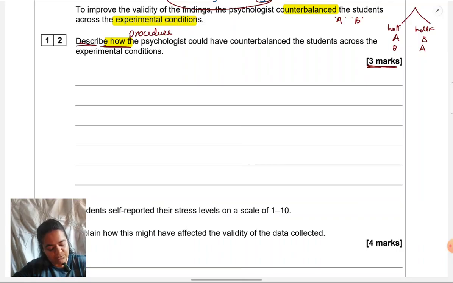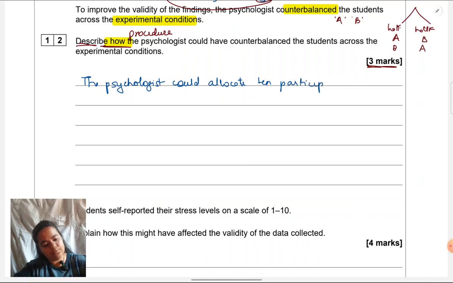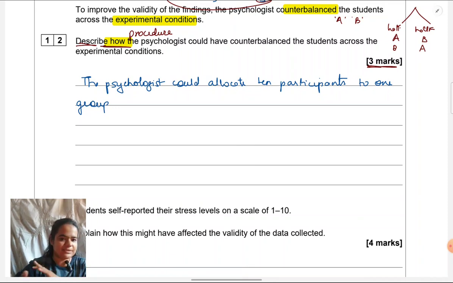The psychologist could, again I won't write anything generic, I will keep on referencing the scenario. Allocate 10 participants to one group. Why have I said 10 participants? Because they told us somewhere that the total sample size is 20. I had highlighted that. So instead of saying half and half, I'll say 10 and 10 to make it as specific to this scenario as possible. And the other 10 to a separate group.